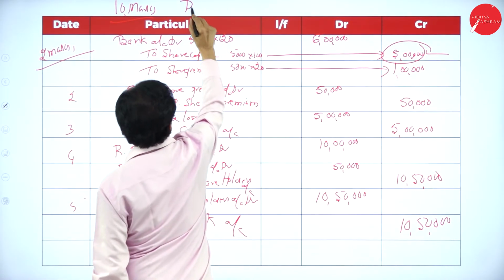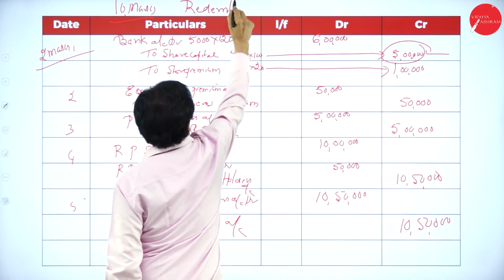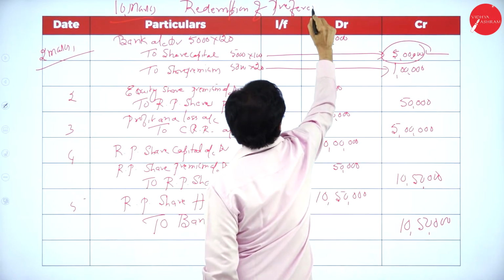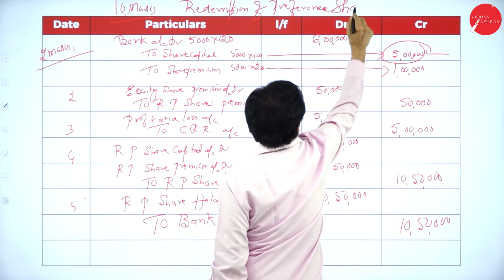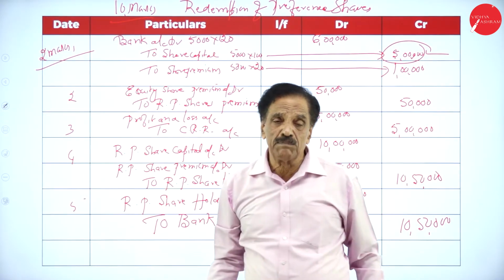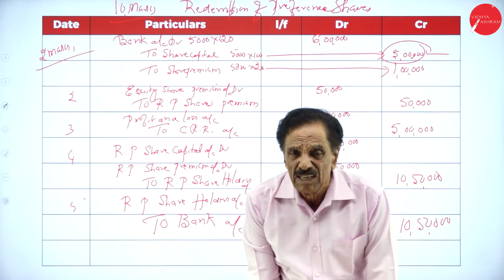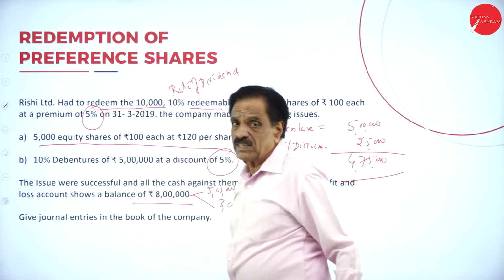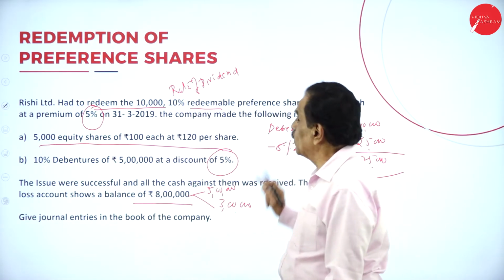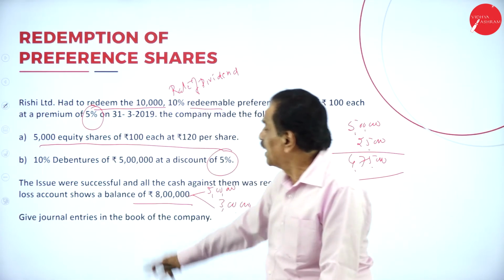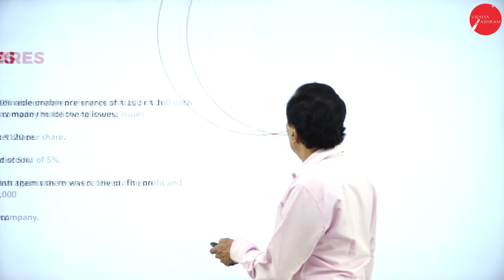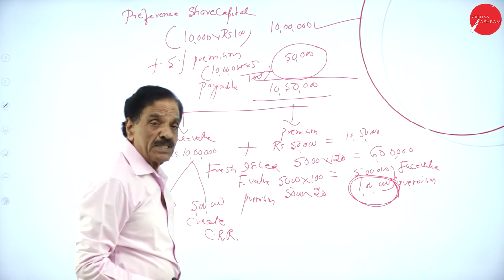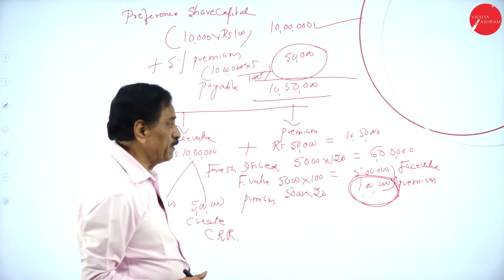This is redemption of preference shares. Redemption of preference shares means paying back of preference shares. I think you followed. If you want, I can explain once again. How many shares are there? 10,000 shares. What's your face value? 100. 10,000 into 100 is 10 lakh at a premium of 5%. See the working note. 5% premium is 50,000. 10 lakh 50,000 is payable.